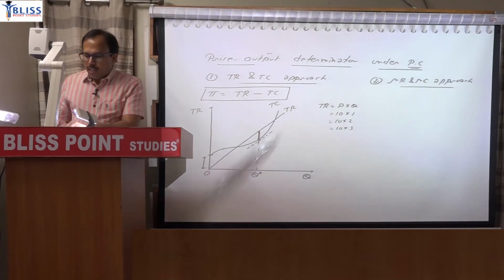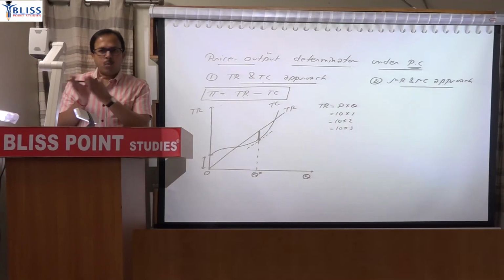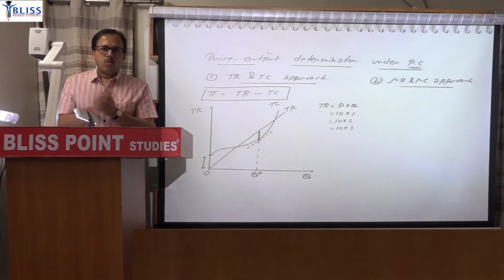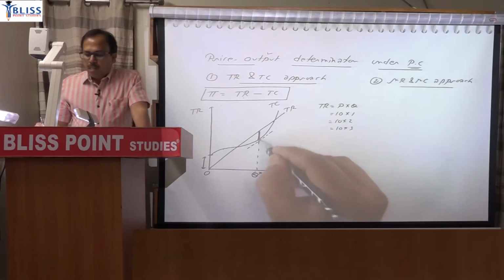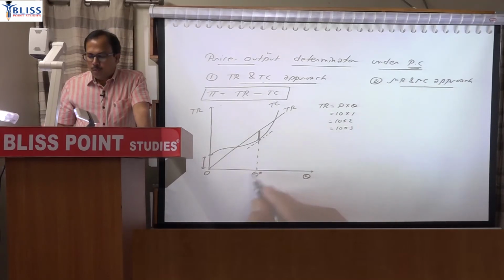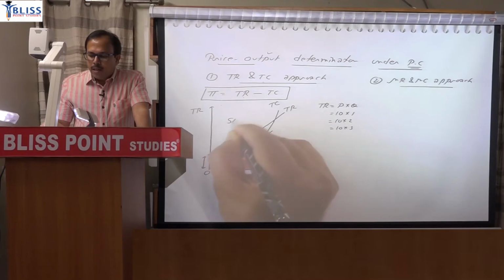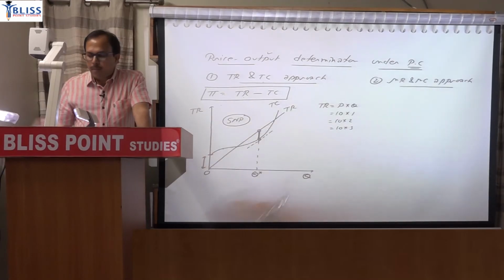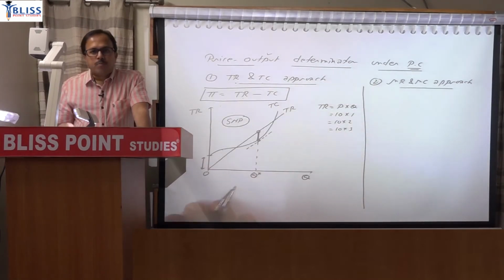But you will find that the slope of this tangency and slope of TR both are parallel lines. That means their slope is same, which means MR equal to MC here. So although we are not drawing MR and MC in graph here, we can say that MR is equal to MC at this point. So in that way it is profit maximizing quantity. Now since total revenue is more and total cost is less, so this is the diagram for supernormal profit, in TR and TC approach.